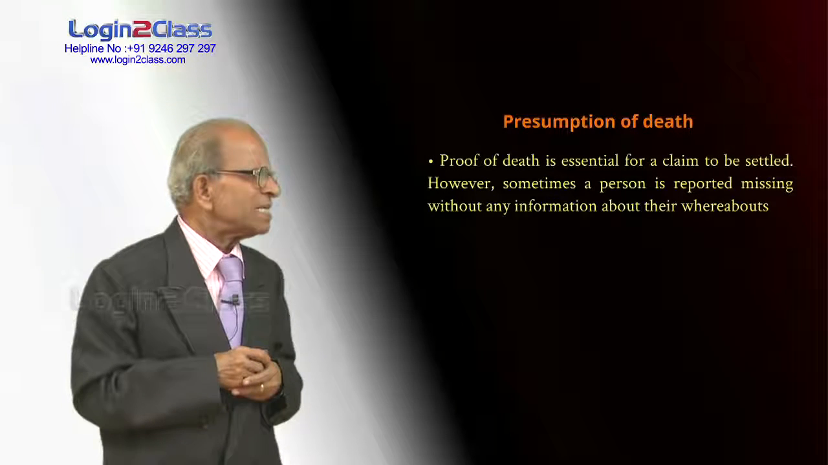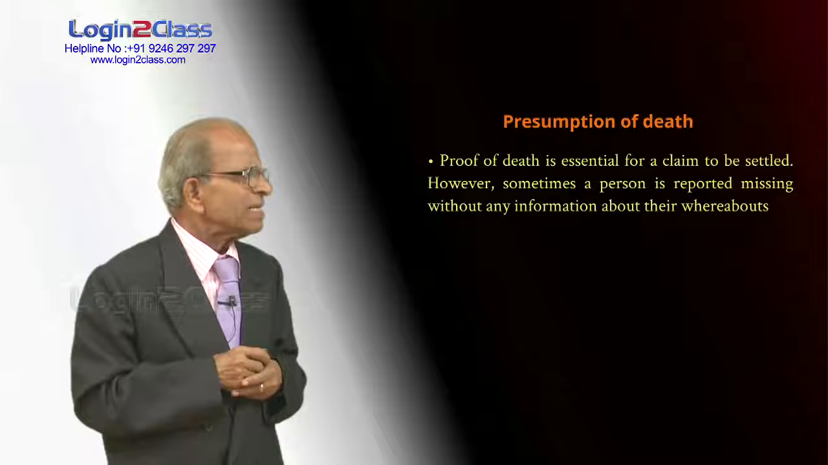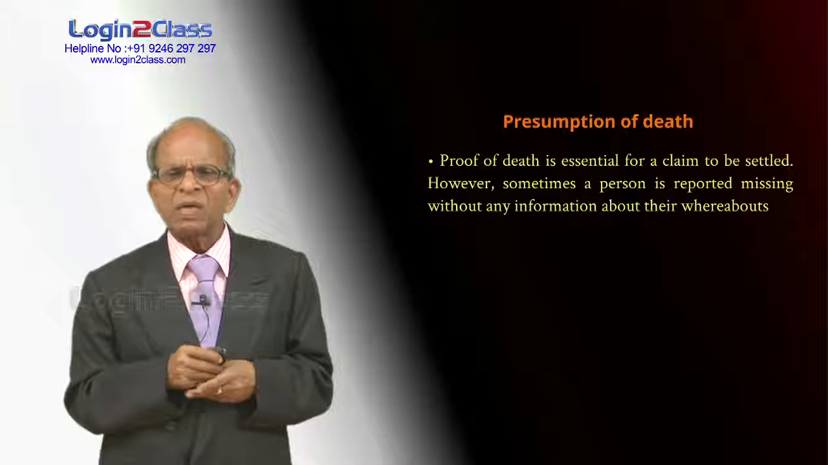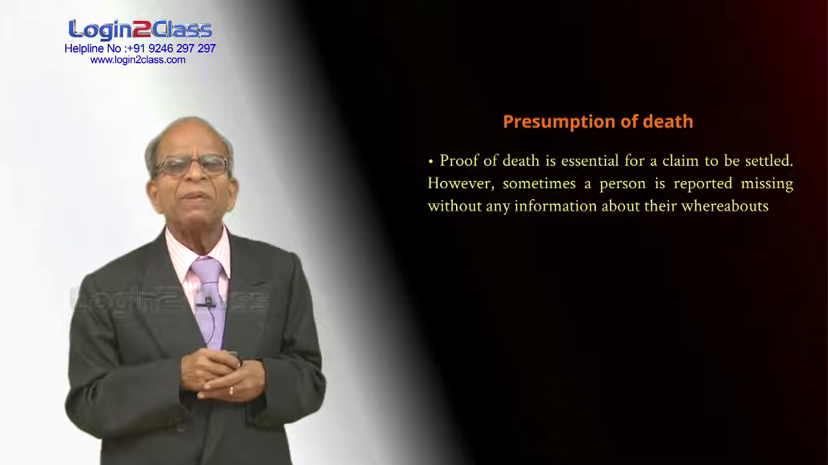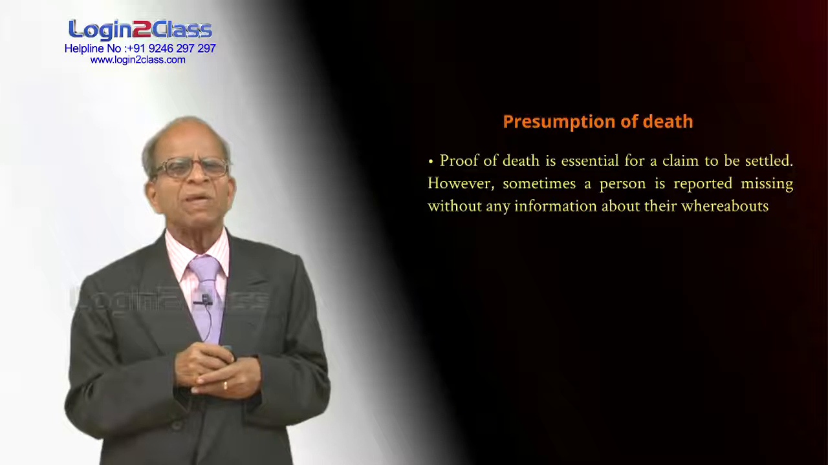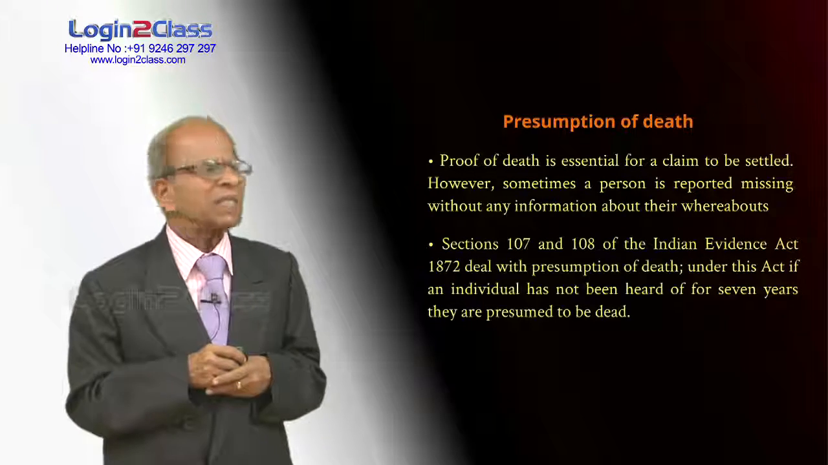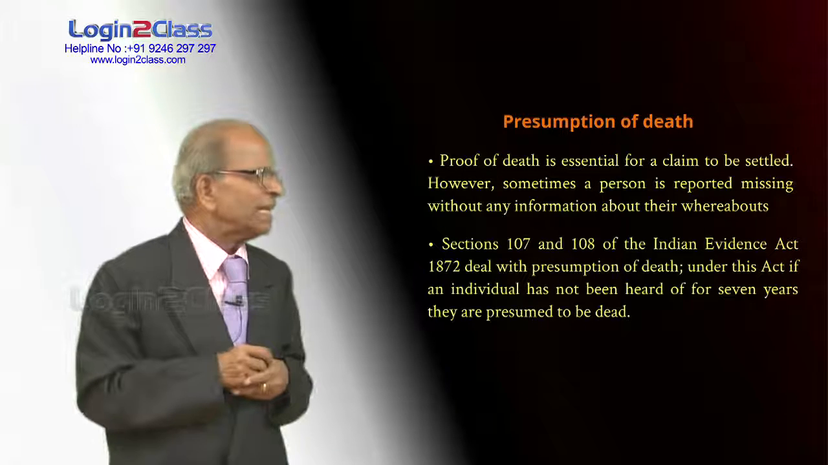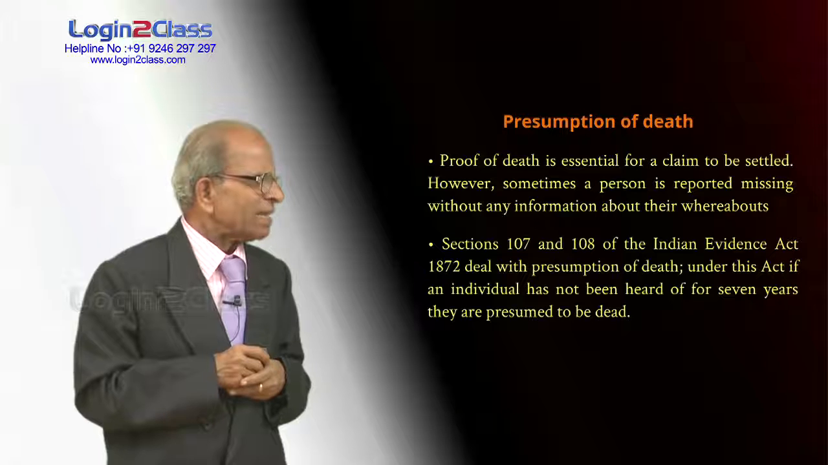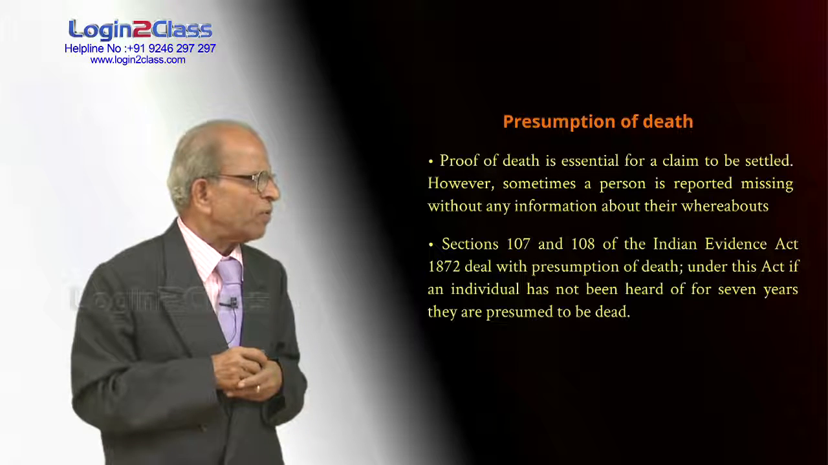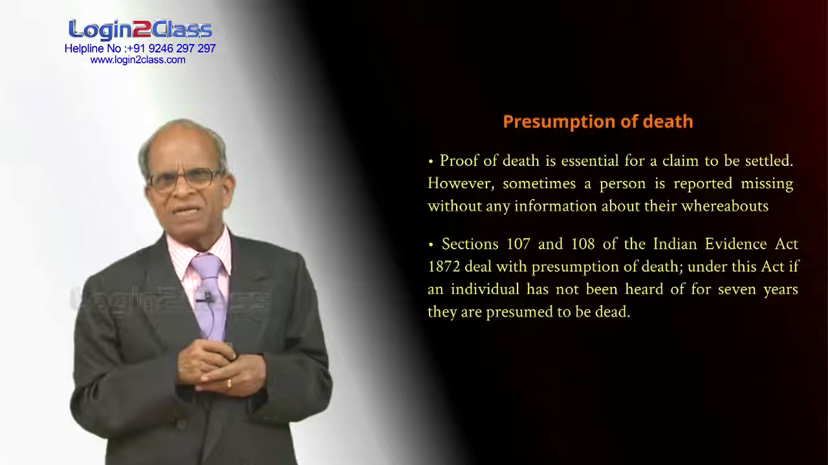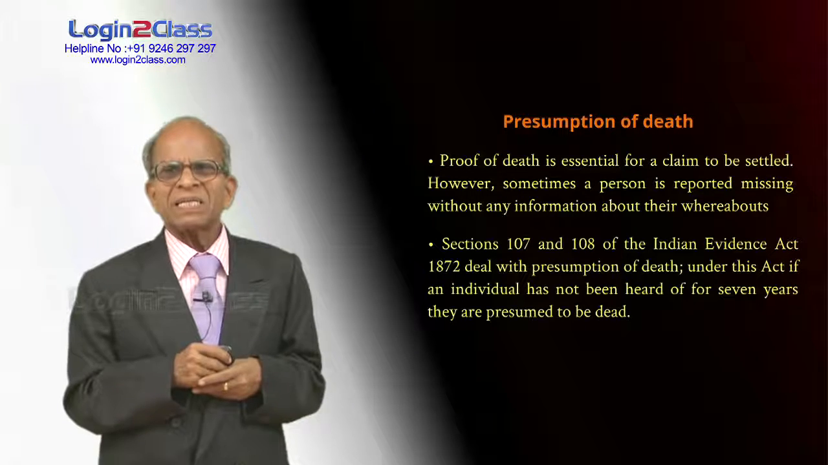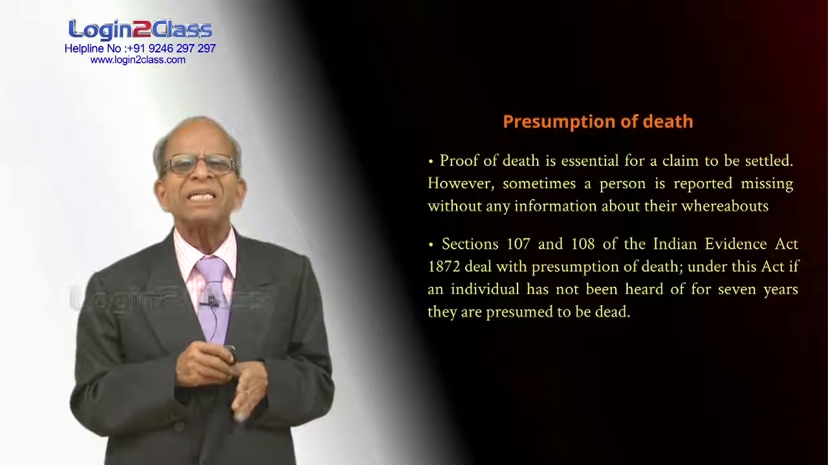Proof of death is essential for a claim to be settled. However, sometimes a person is reported missing without any information about their whereabouts. He might have gone away from the house because he is not happy in the house. You cannot say he died just because he disappeared. So what to do? Sections 107 and 108 of the Indian Evidence Act 1872 deal with the presumption of death. Under this Act, if an individual has not been heard of for 7 years, they are presumed to be dead. So what we do is, if a person is not seen or heard of for 7 years, we can presume that he is dead.